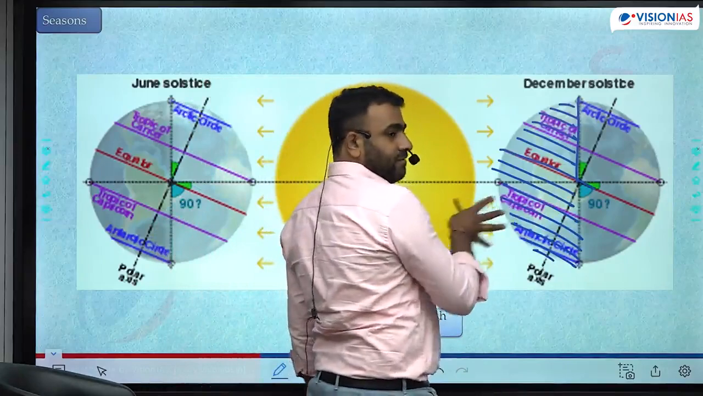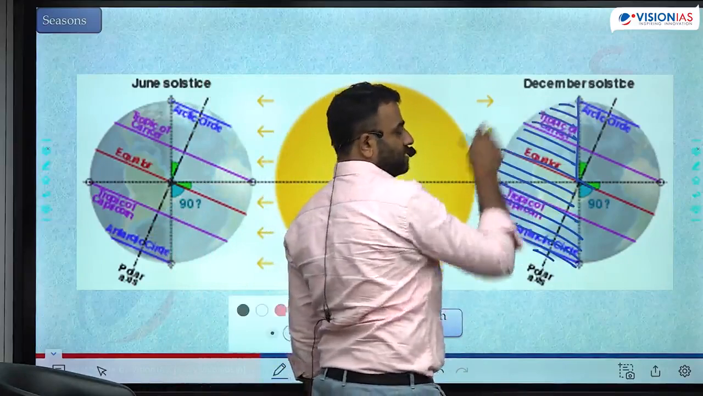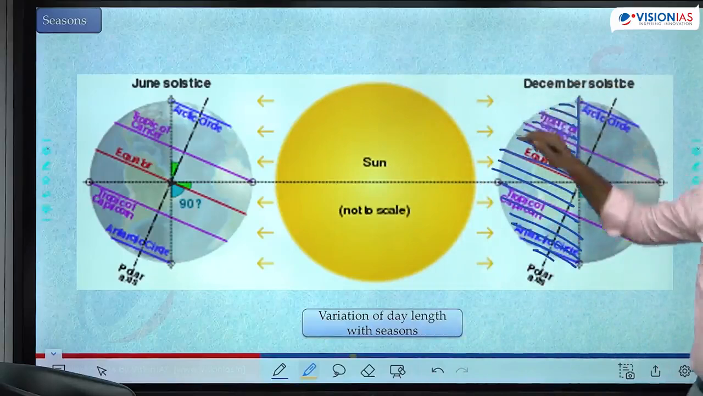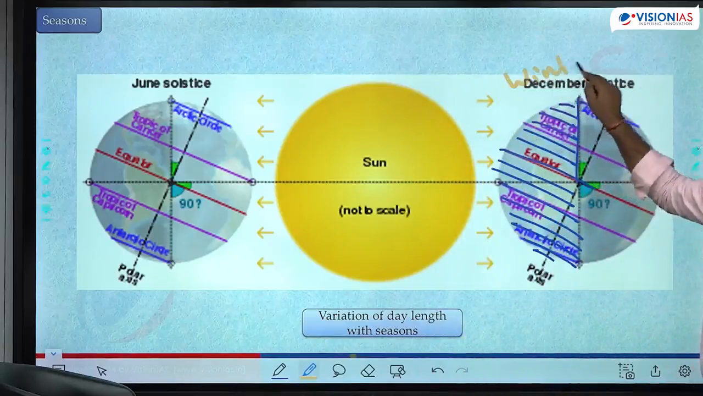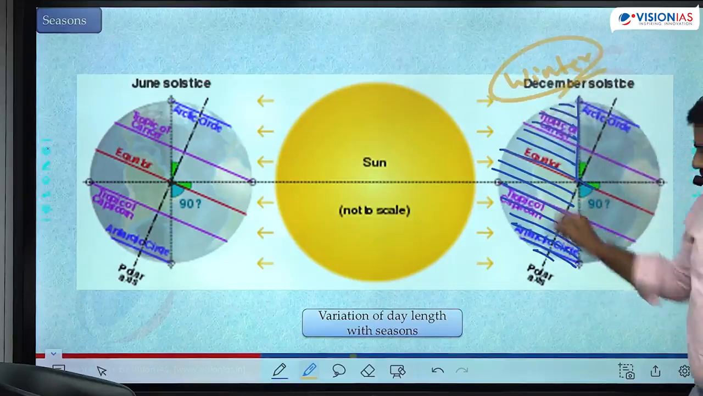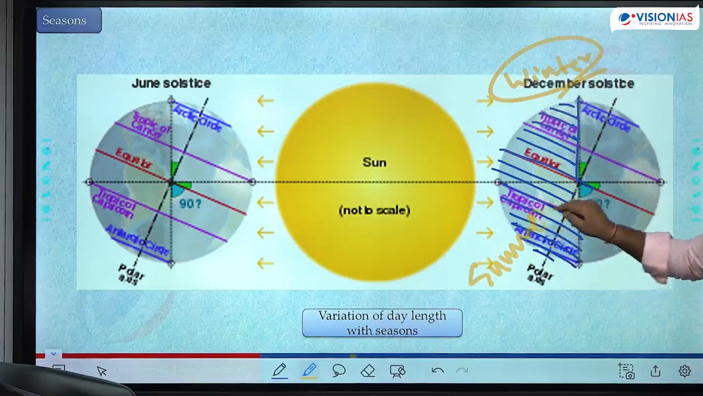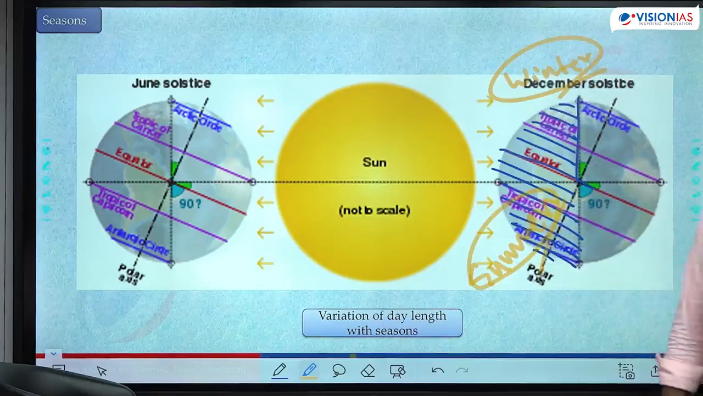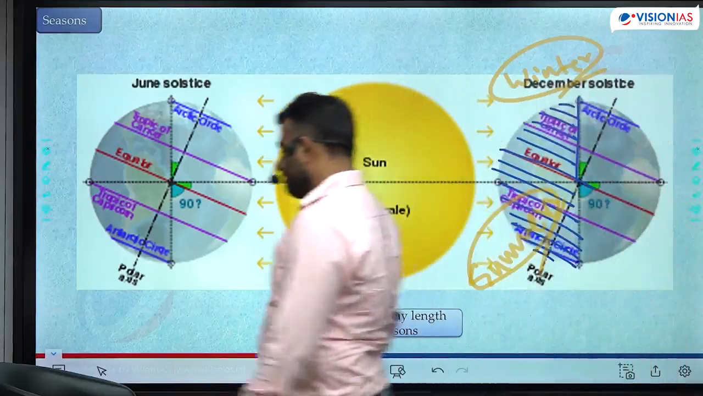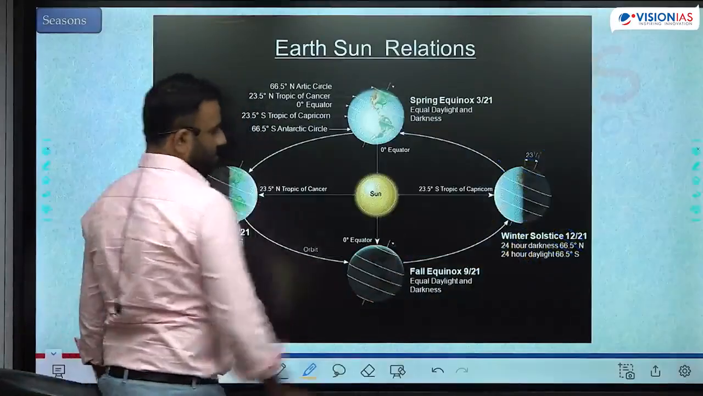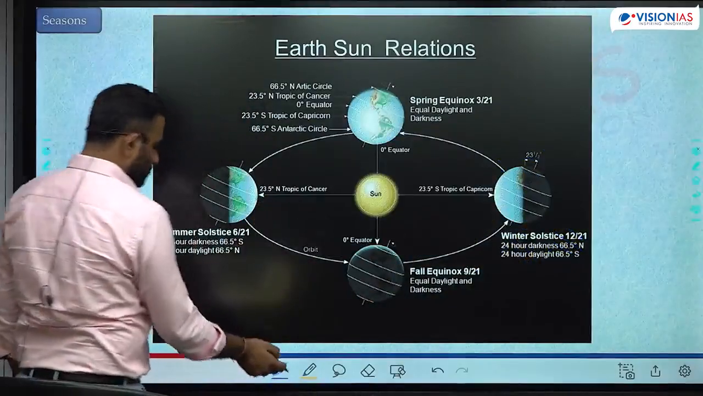And higher angle of incidence is in the southern hemisphere, lower angle of incidence is in the northern hemisphere. Lower intensity, higher intensity. Shorter length of the day, lower intensity of sunlight. This is what is winter. Longer length of the day, higher intensity of sunlight. This is what is summer. The conditions are reversed.